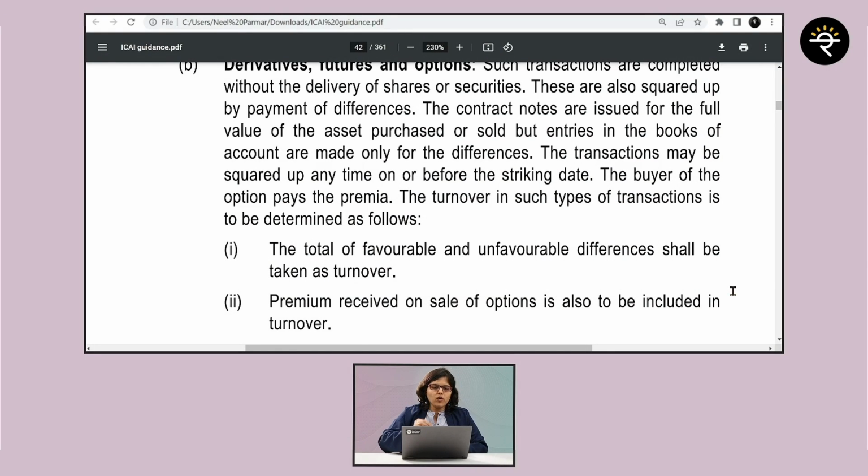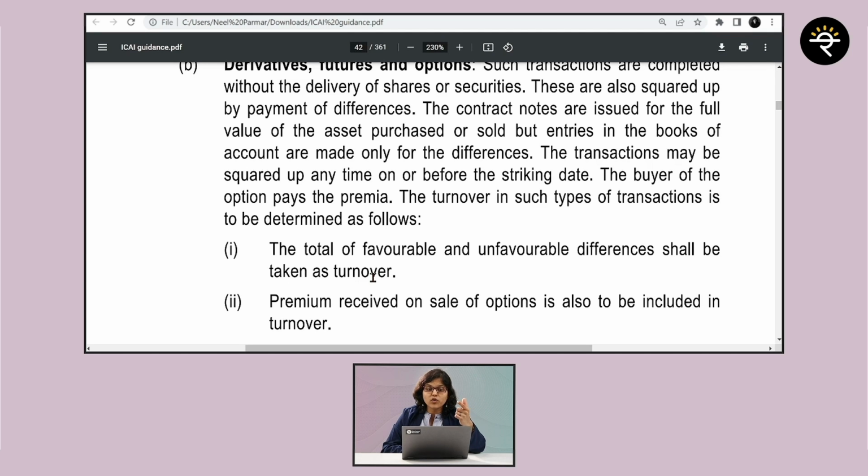So now let's move on with the example of options, and for that I am taking you back to the guidance note. Here you can see that the turnover in such type of transactions is to be determined as follows, right? Two things to be considered. The very first one is the total of favorable and unfavorable differences shall be taken as turnover. We have understood the interpretation of this point in the example of futures.